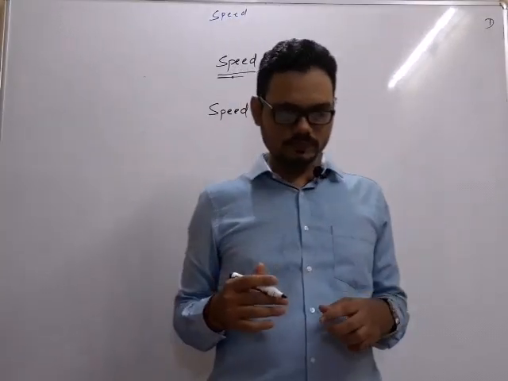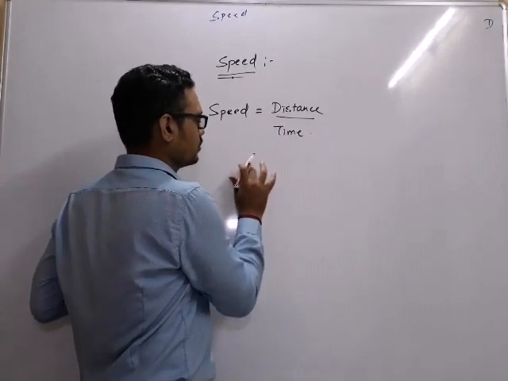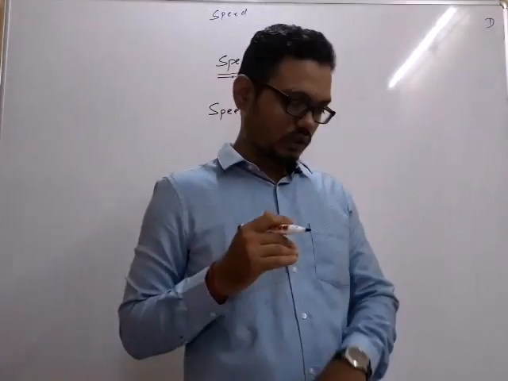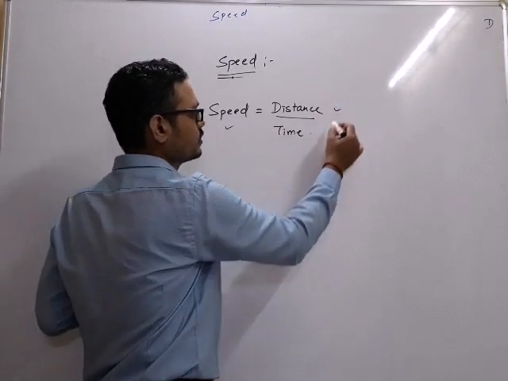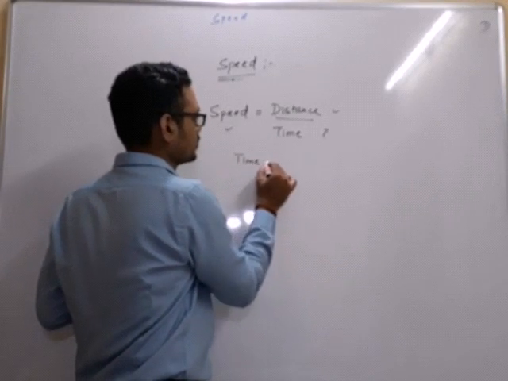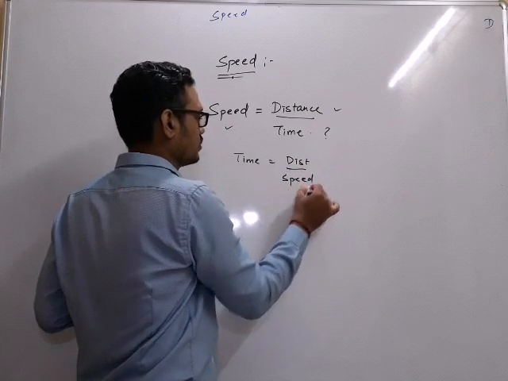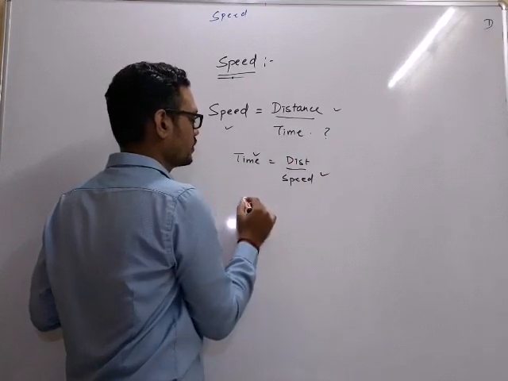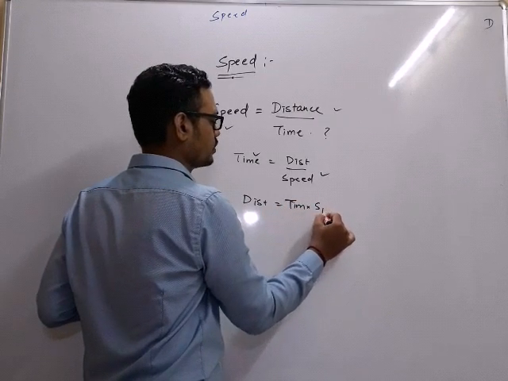But the theme behind how to find distance, how to find time, will change. There are actually only 2 to 3 formulas that you have to remember, that I will tell you at the end. Let me first come to the different types. First scenario: when speed is given and distance is given, you have to find time. Whenever time is asked, it will be distance upon speed. It may happen that you are given time and speed and you have to find distance. So distance will be time into speed.